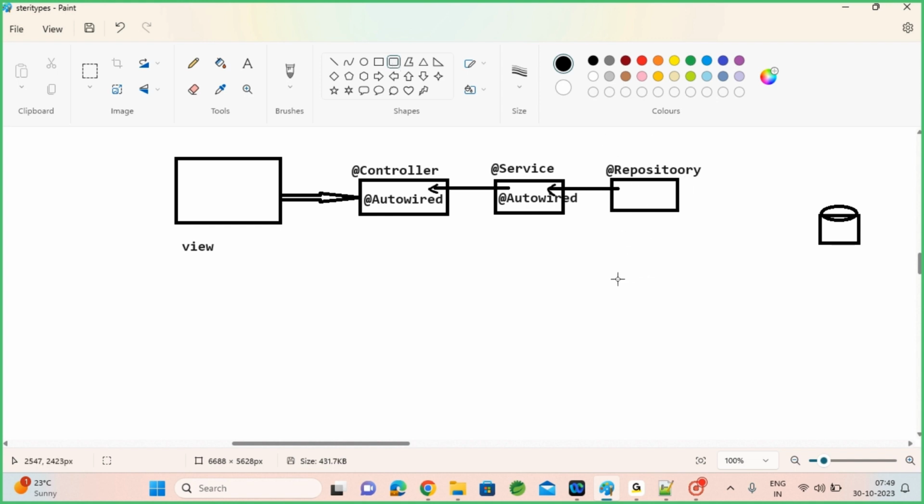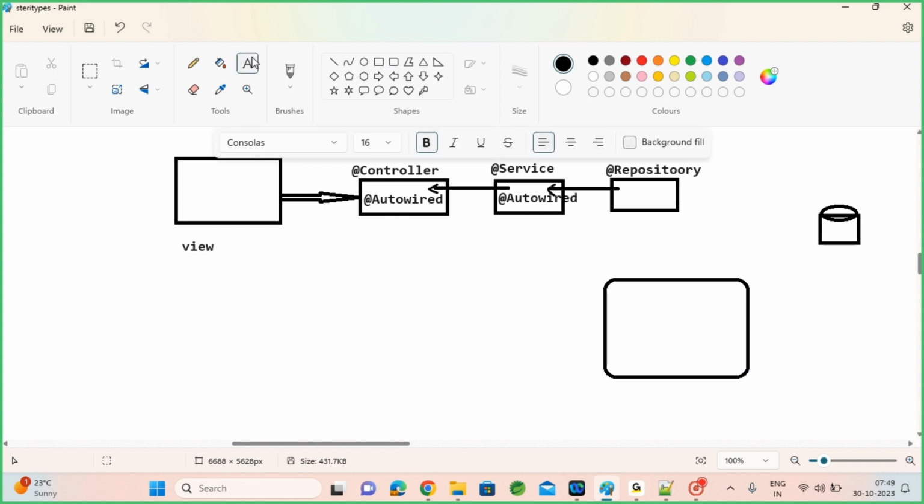Here, if I need a connection pool object, which is a data source, you can still use an XML file if you want. Here you can create a connection pool object with a bean id, and the class is some connection pool class like data source. Your connection pool object will be created here, and you can inject this connection pool.